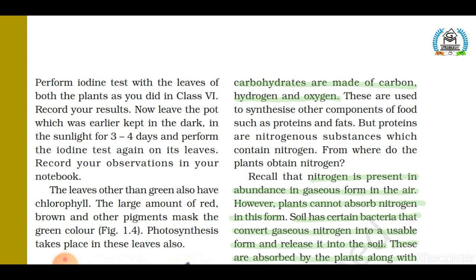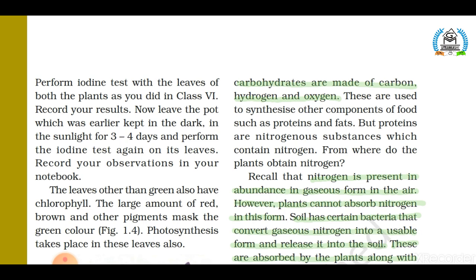Now the question is where the nitrogen comes from. Students, as you all know, nitrogen is present in abundance in gaseous form in the air, approximately about 78%. This atmospheric nitrogen is very essential for plant growth, but plants cannot absorb this nitrogen in gaseous form.